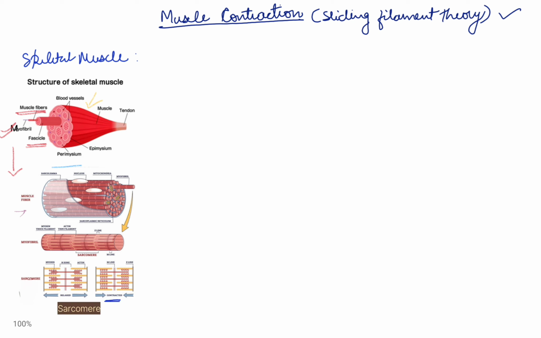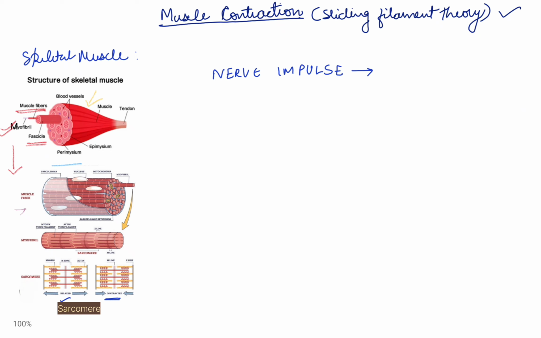As soon as the action potential reaches the muscle over the sarcolemma, which is the plasma membrane of the muscle, and the tubule, it triggers the release of calcium from the sarcoplasmic reticulum. Now, the sarcoplasmic reticulum is the endoplasmic reticulum of the muscle cells. This release of calcium from the sarcoplasmic reticulum causes muscle contraction.